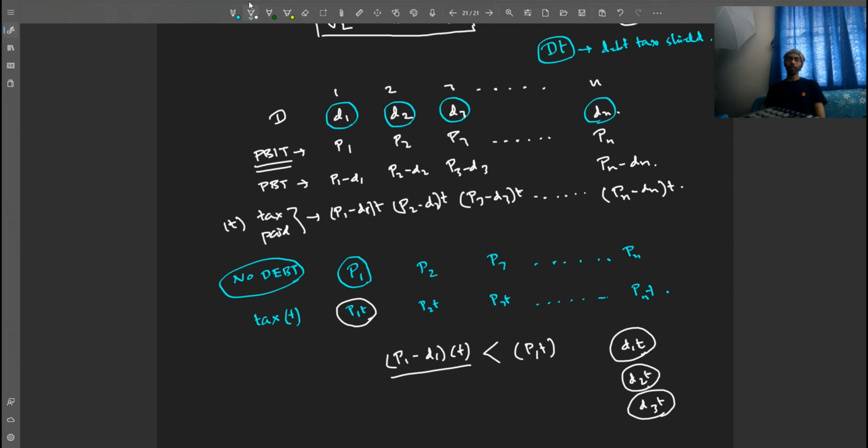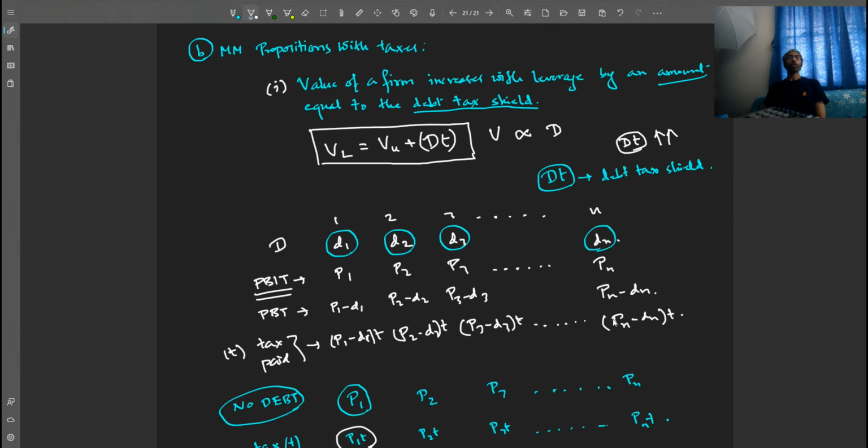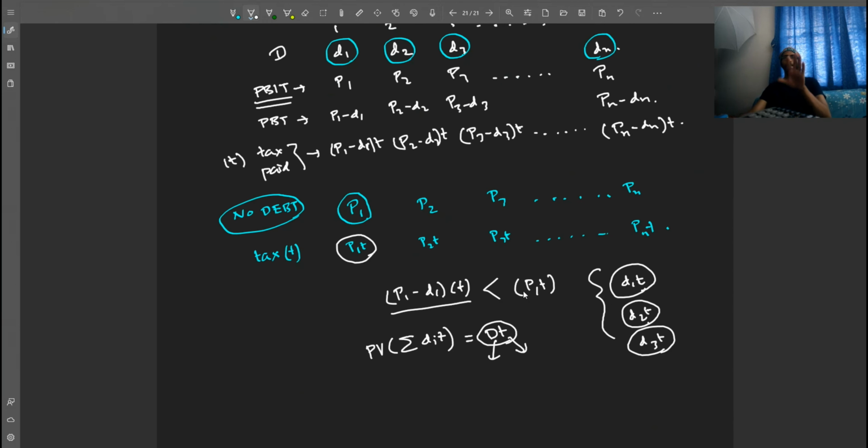Right. So if you sum up all these amounts that are saved, it comes to be the summation of all the Di into T. The present value of all this, let's call it dt. This is the tax shield, right? The present value of debt multiplied by the tax rate. And here your equation is understood better. VL is equal to VU plus the tax shield, dt. We have broken up the dt to understand it better.